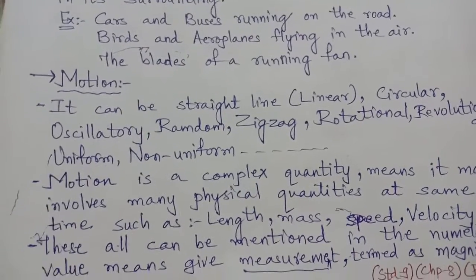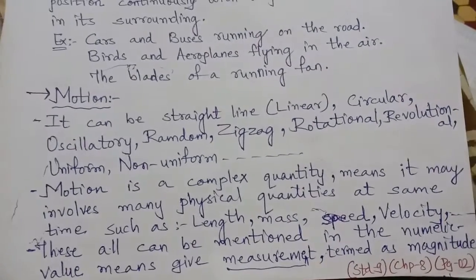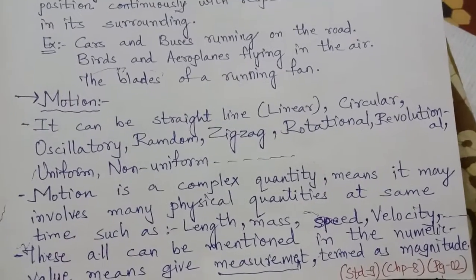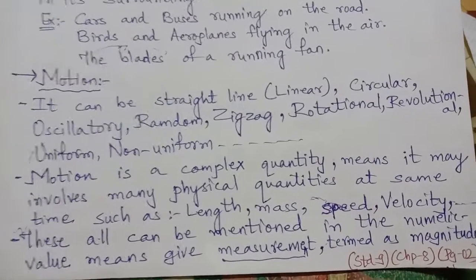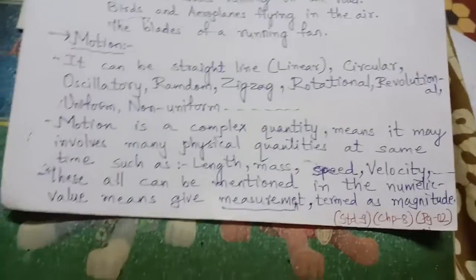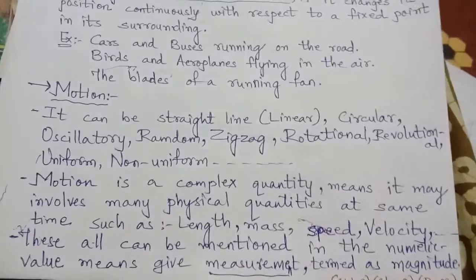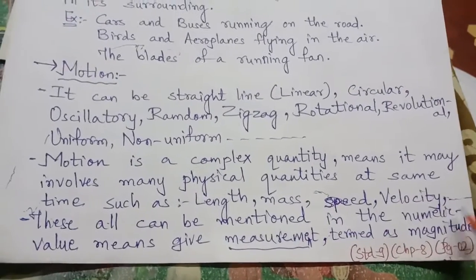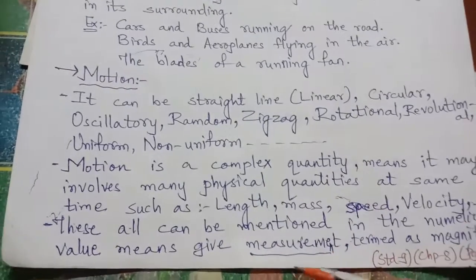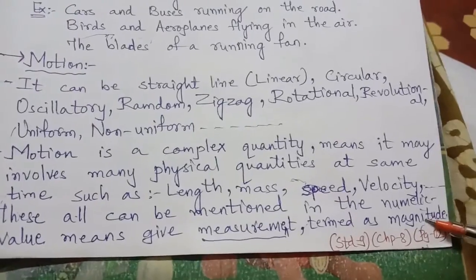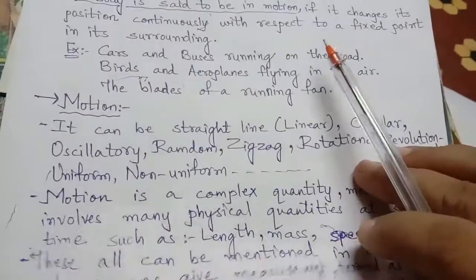So that is also a numerical value. So all these values are measured in numeric value. It means they give us the measurement. And as per physics, the measurement is termed as magnitude. The measurement of the physical quantity explaining motion is termed as magnitude.